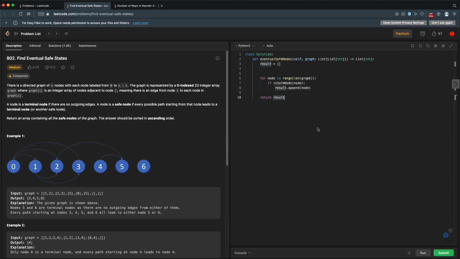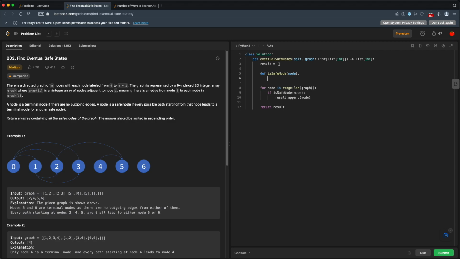So we're done, right? No, I wish. We still have to create this isSafeNode function. So how do we determine if something is a safe node? And of course, my paste doesn't work again. All right, so isSafeNode, this will take some node. And at this point, we'll return true or false, whether or not this is a safe node.